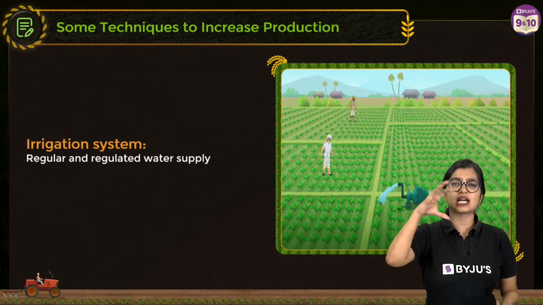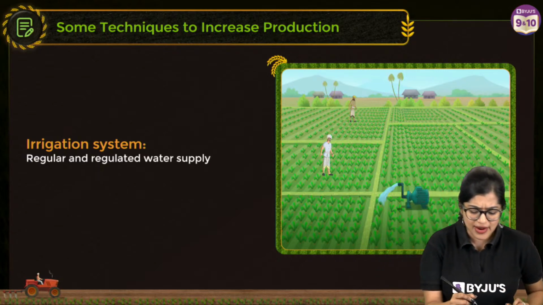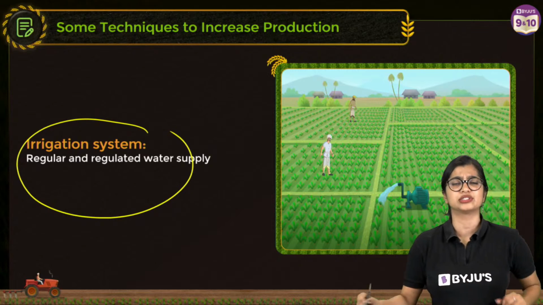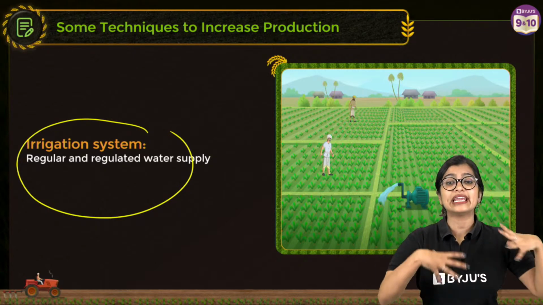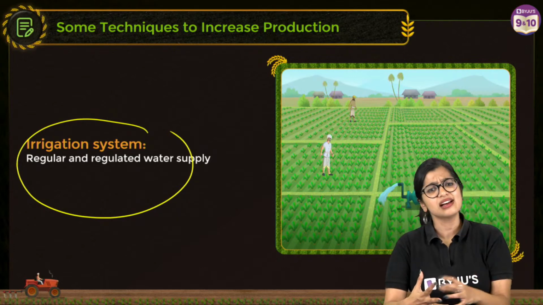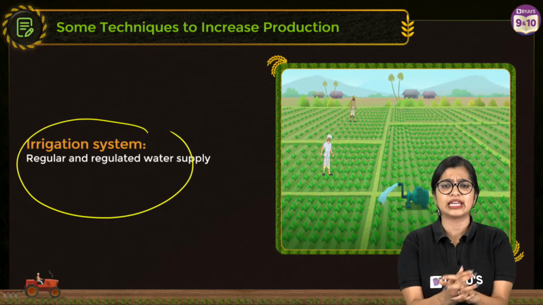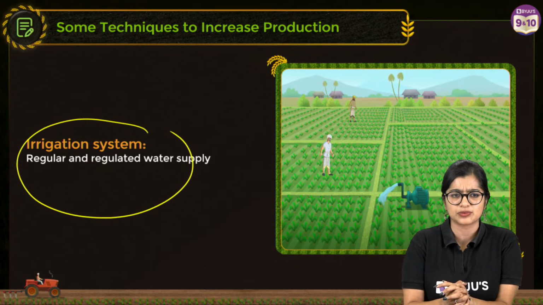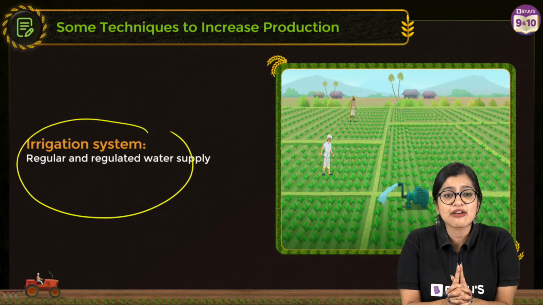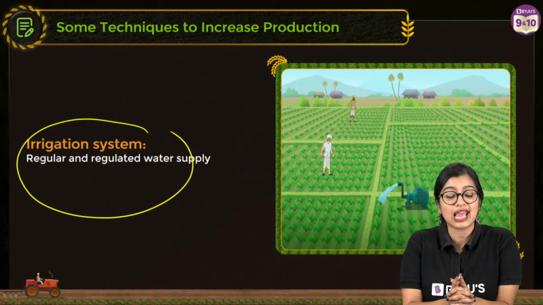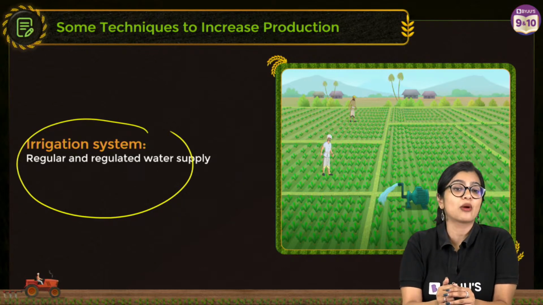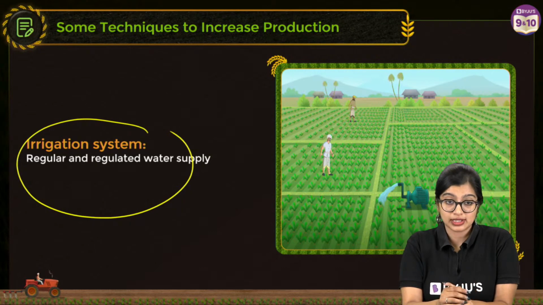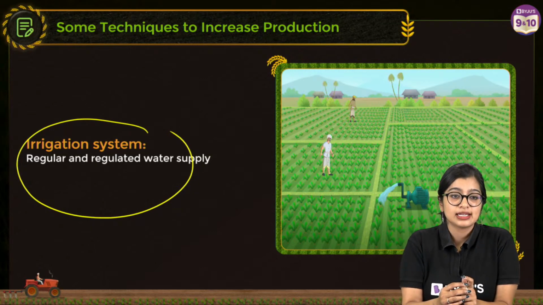Now, why are we focusing so much on this irrigation system? Can any of you tell me why? Because in our assumption, every part of our country should have irrigation systems, right? Is that the case? Does every part of our country have a well-developed irrigation system? Yes or no is what I want you to answer. Water is important. Okay.